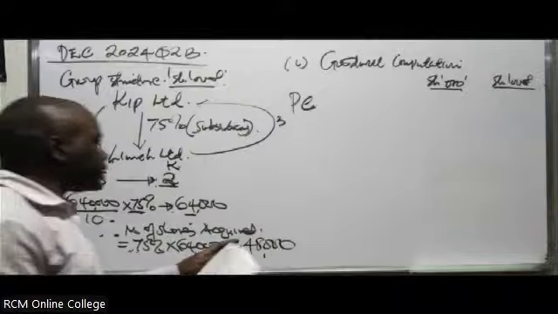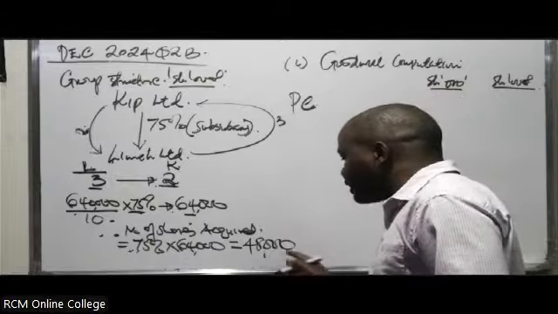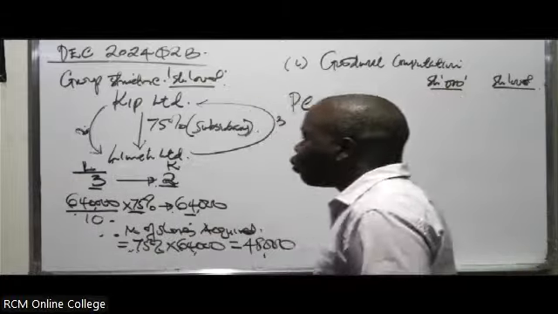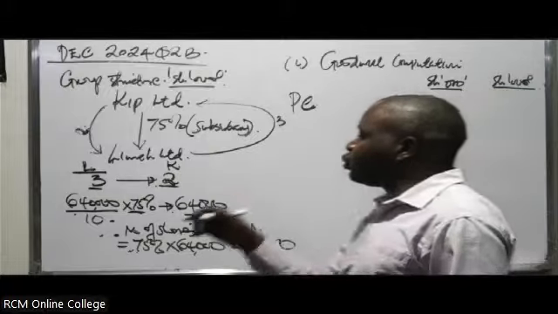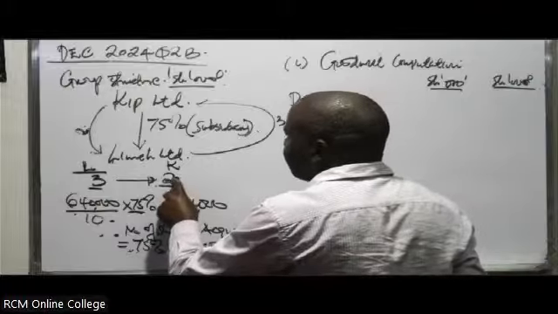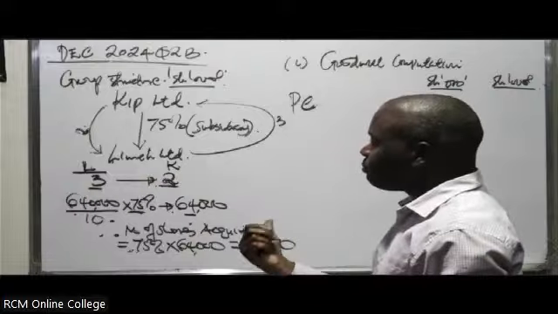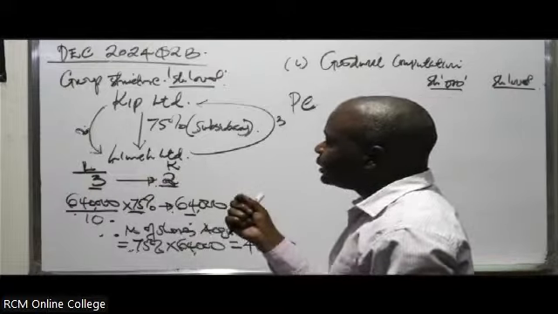So these are the number of shares they acquired from, in this case, Lima. But for every 3 of these shares, they were donating to them how many? 2. For every 3 shares in Lima they acquired, they were giving Lima Limited 2 shares. This is what they were paying them. They were not paying them in form of money. They were paying them in form of what?